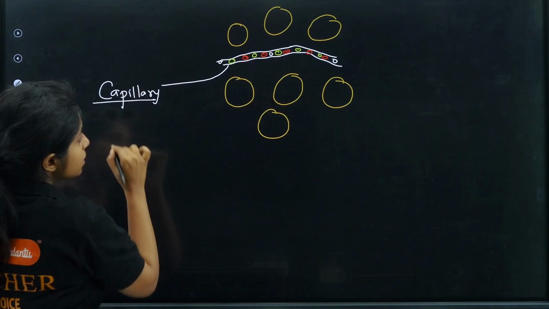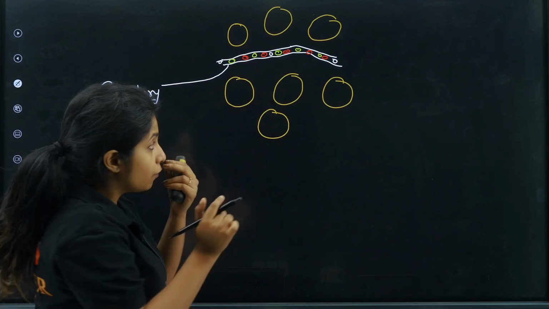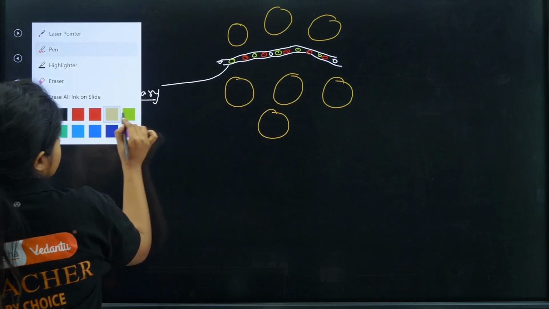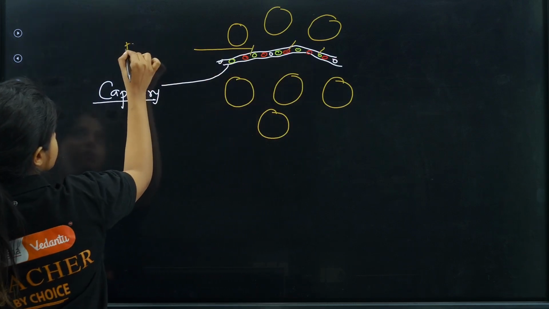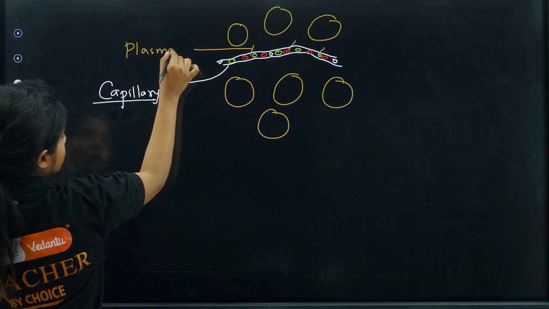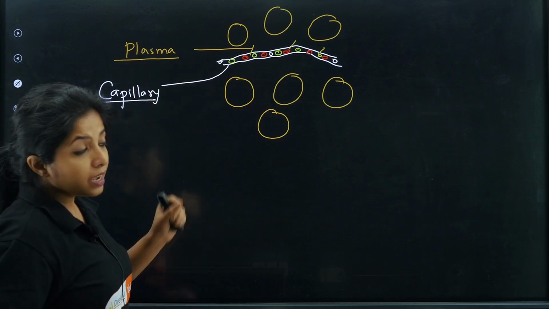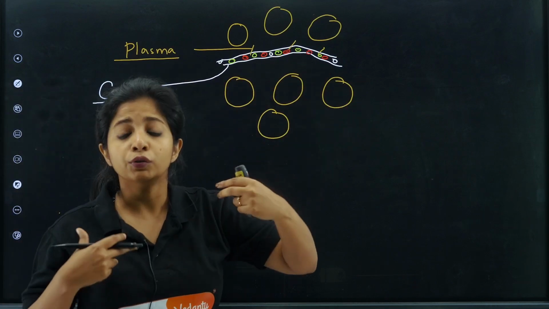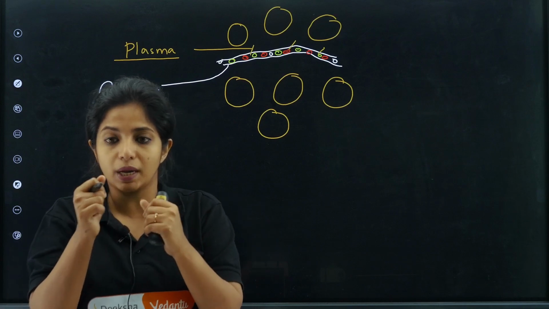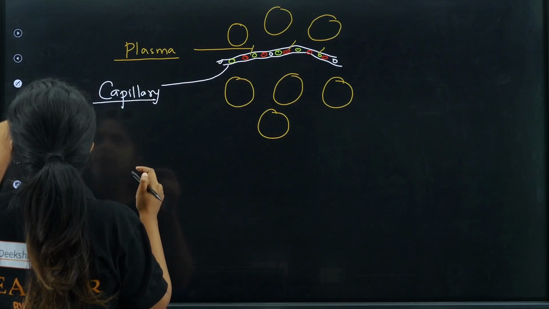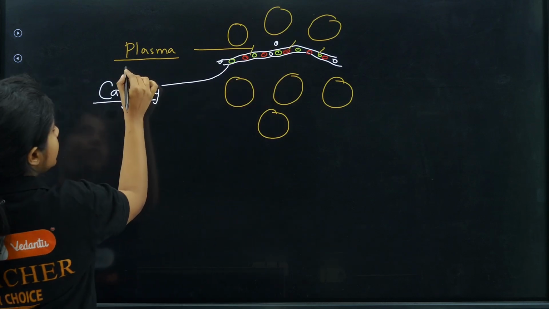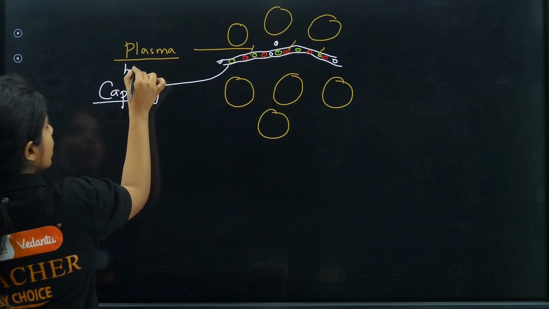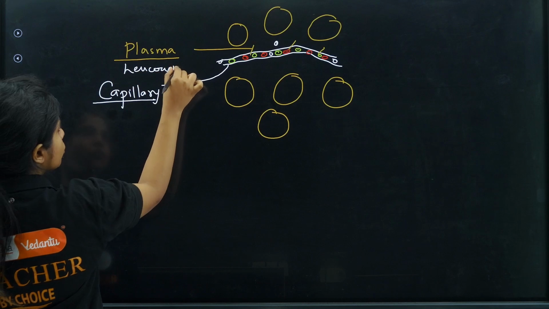And I said there are certain pores in between them, right? From these pores, what comes out, children? Certain liquid comes out. And what is the liquid? This liquid is known as plasma. Certain amount of the plasma comes out. And the white blood cells, the leukocytes, have a property of changing their shape. So they kind of snake around, they move out. So what all do you have outside now? You have plasma, and you also have a little amount of leukocytes over here.